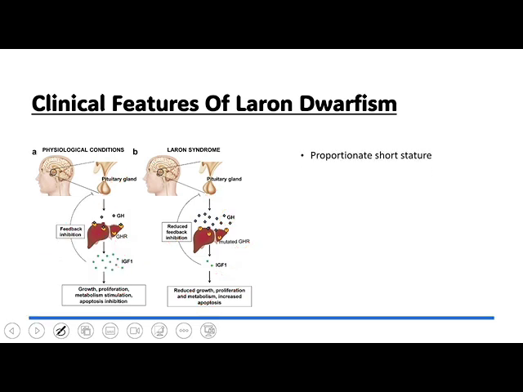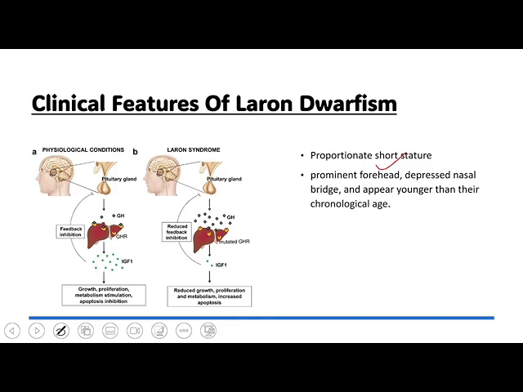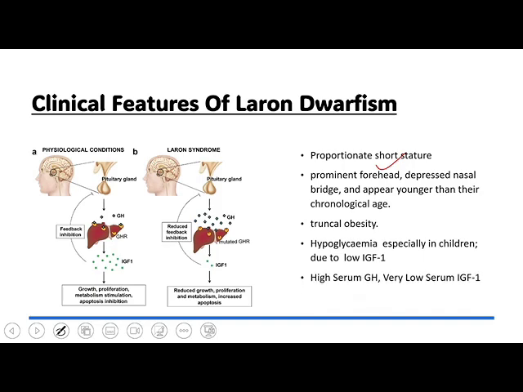So various clinical features are proportionate short stature, prominent forehead, depressed nasal bridge, and appearing younger than their chronological age, truncal obesity, hypoglycemia, especially in the children due to the low insulin growth factor, and high serum growth hormone, but there will be low serum insulin growth factor 1 in Laron dwarfism.